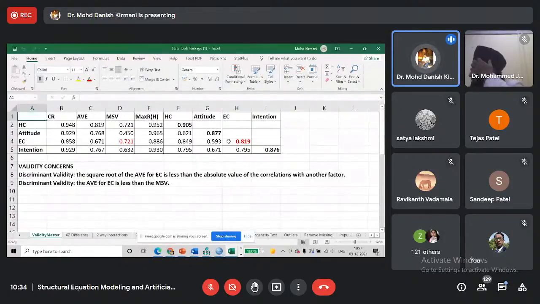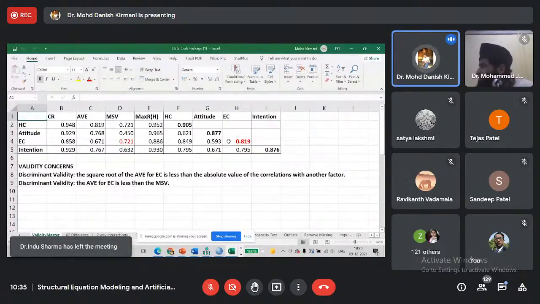So as a researcher, this is where the experience and the knowledge of the researcher matter. At this point of time, you will have to decide whether you should delete it, whether you should proceed without EC, because it is impacting your measurement model. But whatever decision you are taking, you should have a justification.